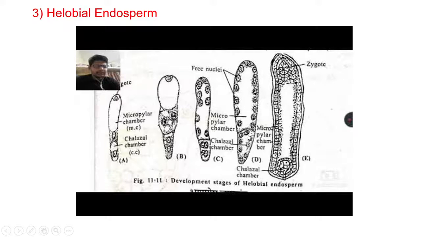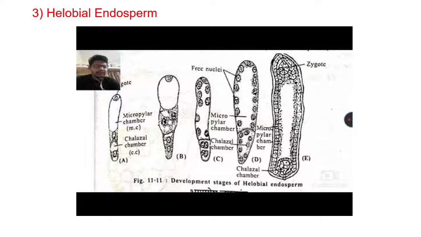This is the chalazal end and this one is the macropylar end. As a rule, the main body of endosperm is formed from the macropylar end and the chalazal cells degenerate or become non-functional. Halobial endosperm is well studied in Eremurus himalaicus plant by Steiner.